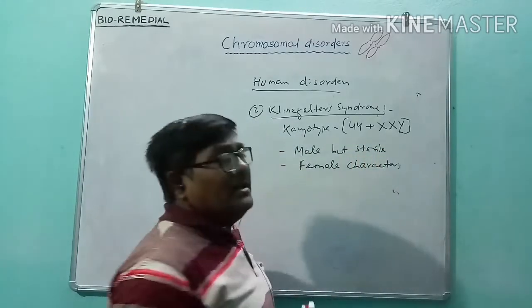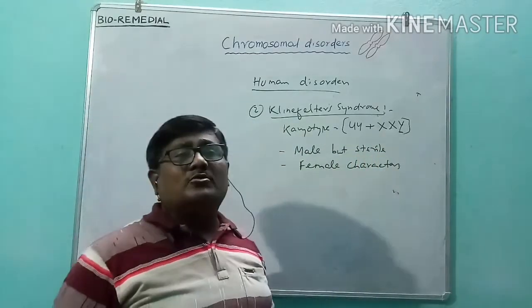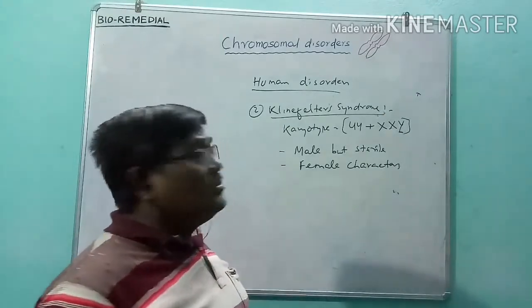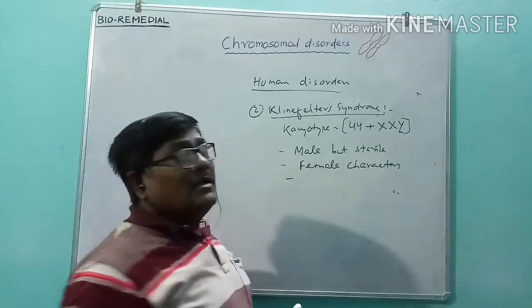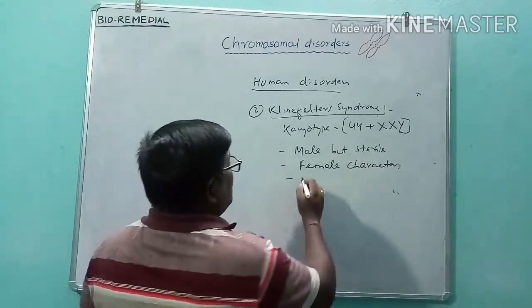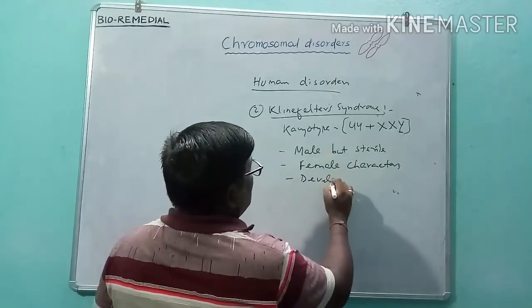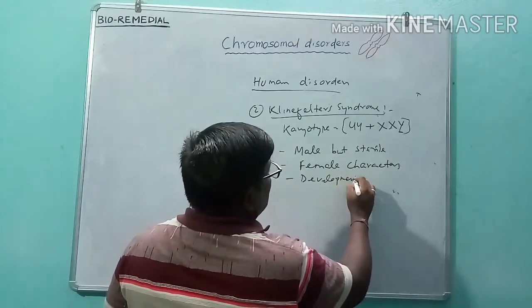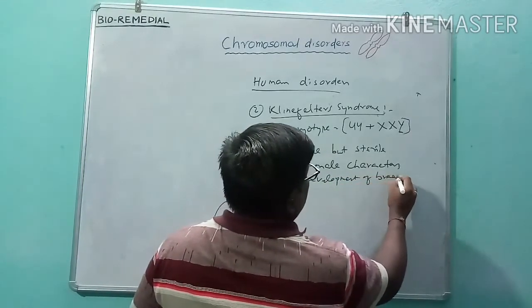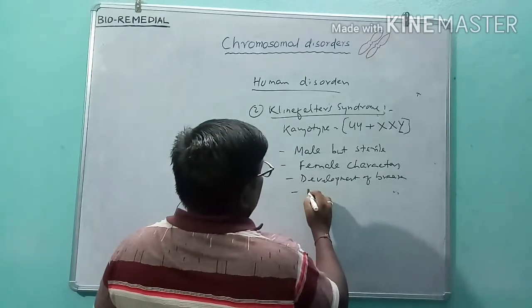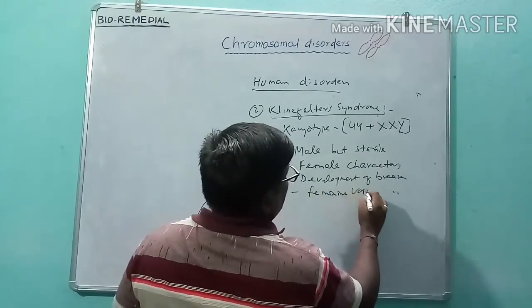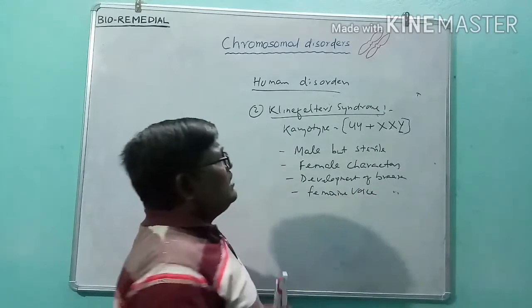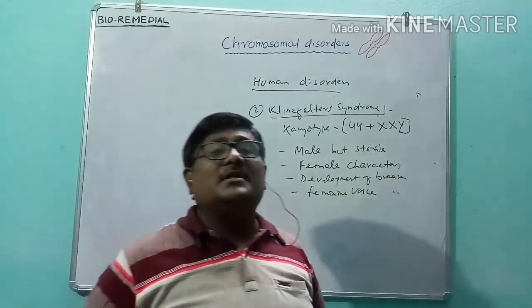Why will he be sterile? Because the female character will be dominant, due to the secretion of more estrogen, and the person will have development of breasts and a feminine voice. These female characters develop in this person.